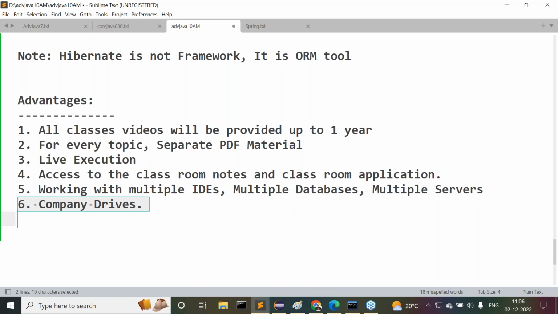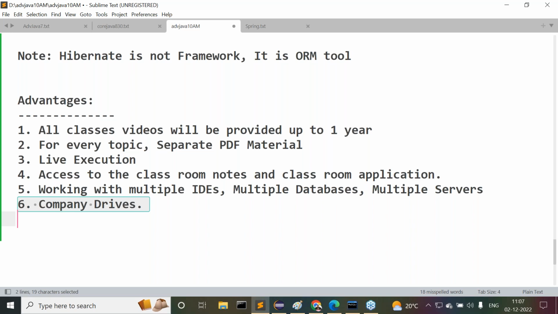Guys, observe what I'm telling you. We are inviting companies also. Those companies will be coming here to take the drives. Definitely, I'm giving assurance to you, minimum 5 to 6 companies I will show for every person. Then selecting or not selecting depends on your content.